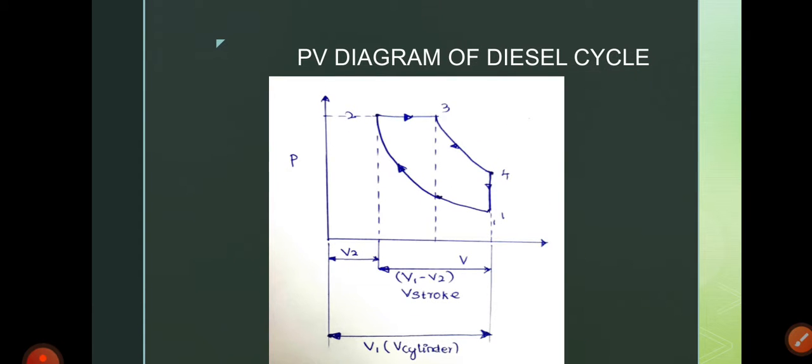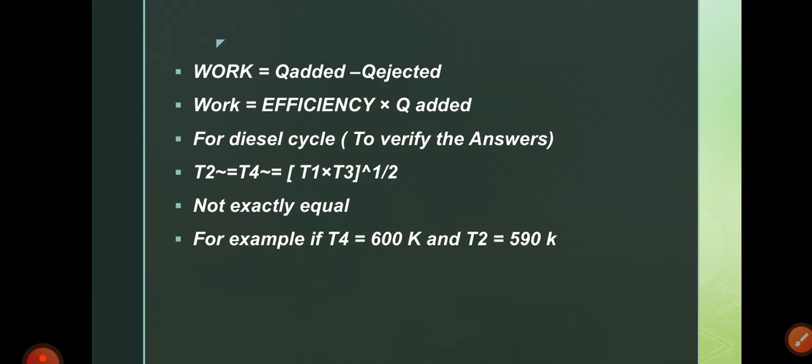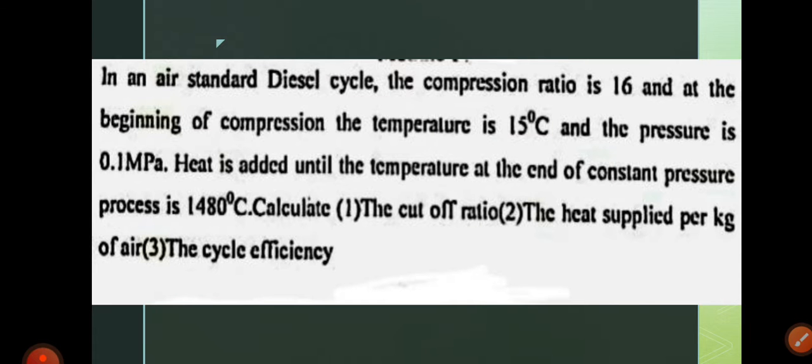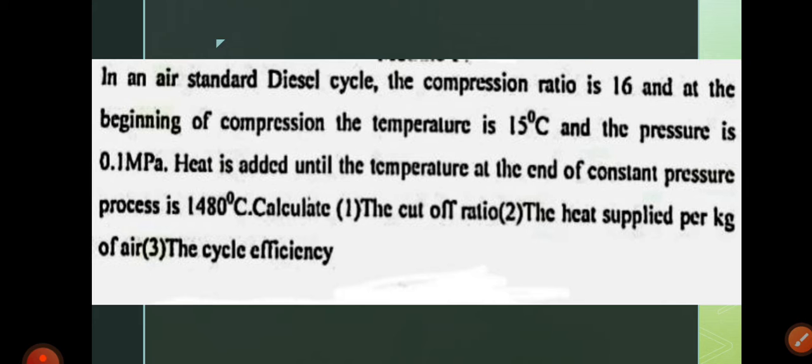T3 is the end of the constant pressure process. That value is 1480 degrees Celsius. They ask to calculate the cutoff ratio, the heat supplied per kg of air, and the cycle efficiency. So first, they ask to find the value of the cutoff ratio.